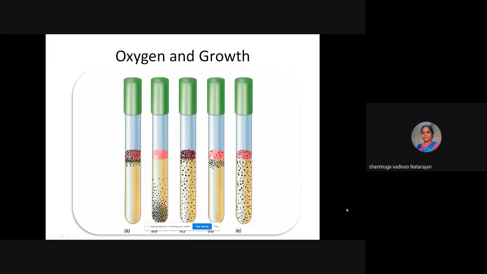I can show you a figure. This is the test tube, and you can see the black color of the growth of the organism. In the first tube, you can see the growth of bacteria on the top of the liquid, which means it is aerobic, an obligate aerobic bacterium. In the second tube, you can see the growth only at the bottom of the tube, which is anaerobic, obligate anaerobic. The first one is obligate aerobic.